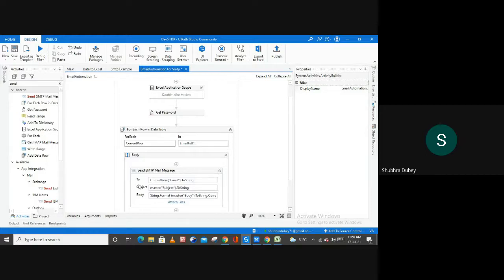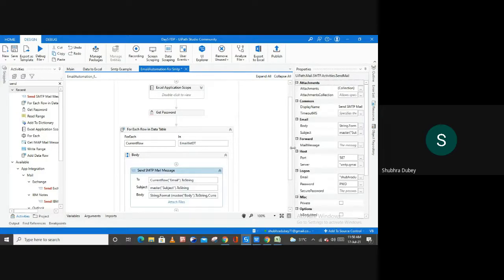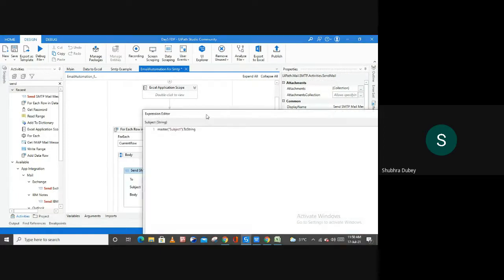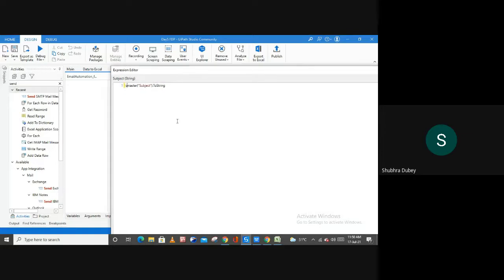So to change this line, let me open the property again for the subject. In this, what we can type here is string dot format, and then use one bracket here for master, and then subject dot ToString is fine, and then after a comma, current.